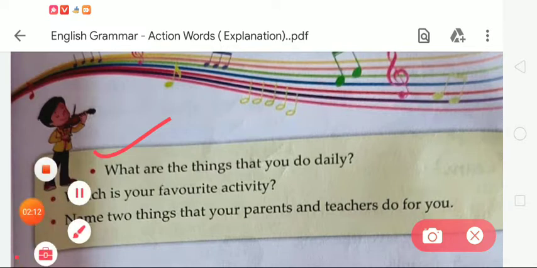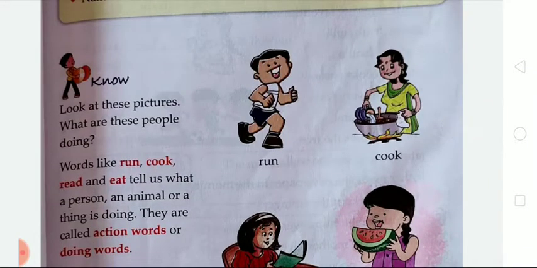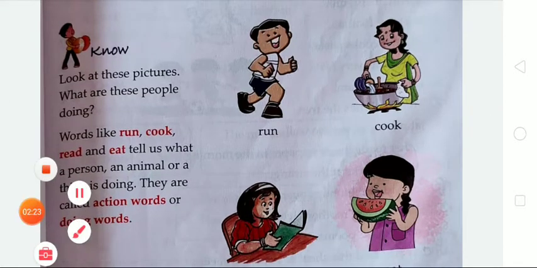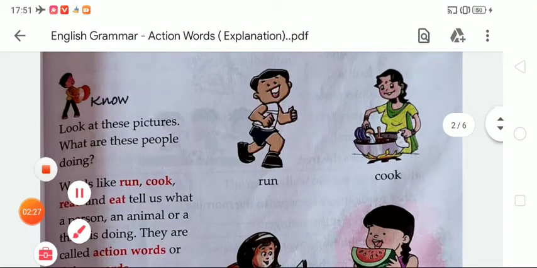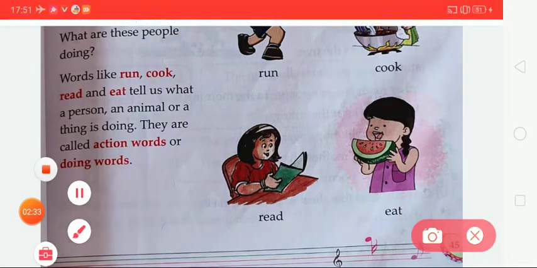Dear students, on page number 45 there are some pictures. Look at these pictures. What are these people doing? First of all, in the first picture, this boy is running. The mother is cooking, this girl is reading, and in the given picture this girl is eating.